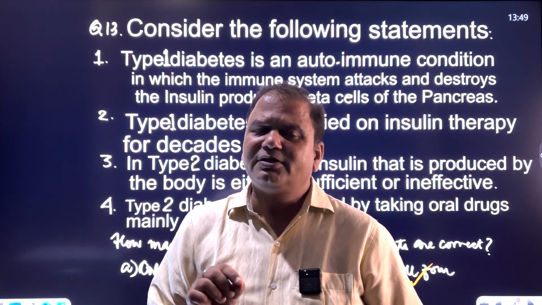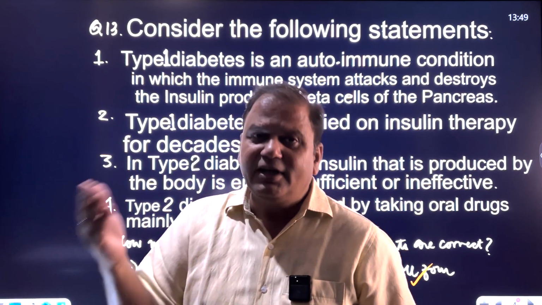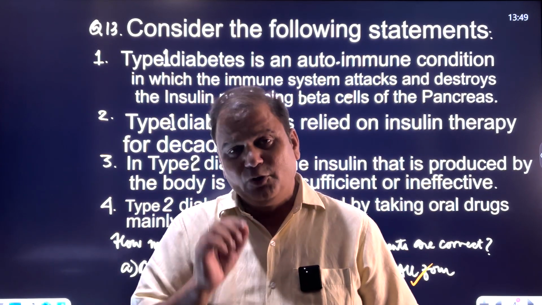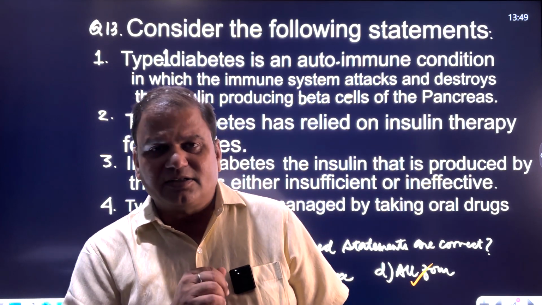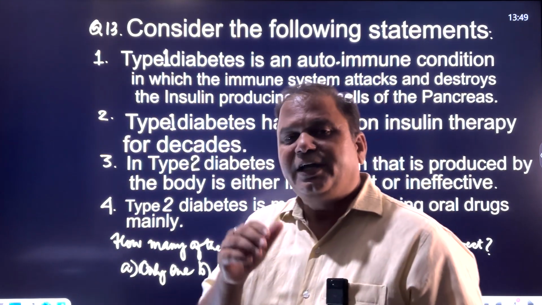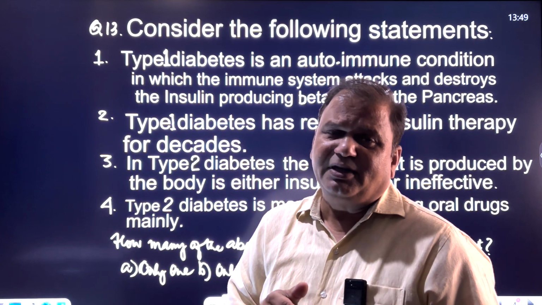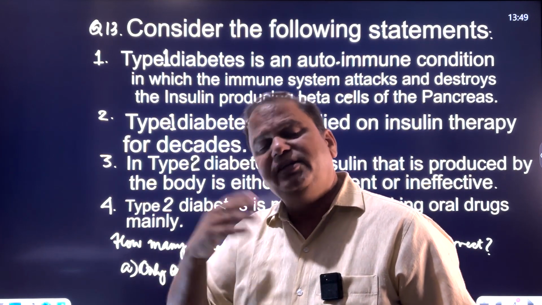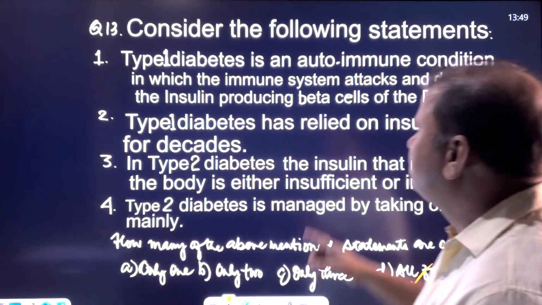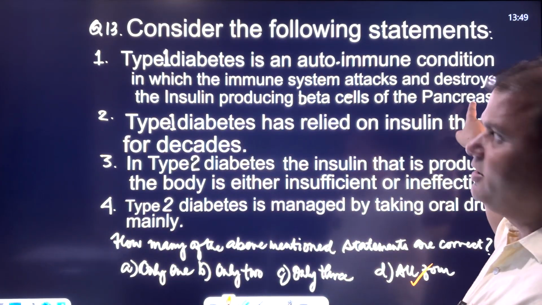Pluripotent in nature means that they can differentiate into different types of cells. So pluripotency is their characteristic. And since pluripotency is their characteristic, research has been conducted, and stem cells would now be used for regenerating beta cells of the pancreas, which produces what?